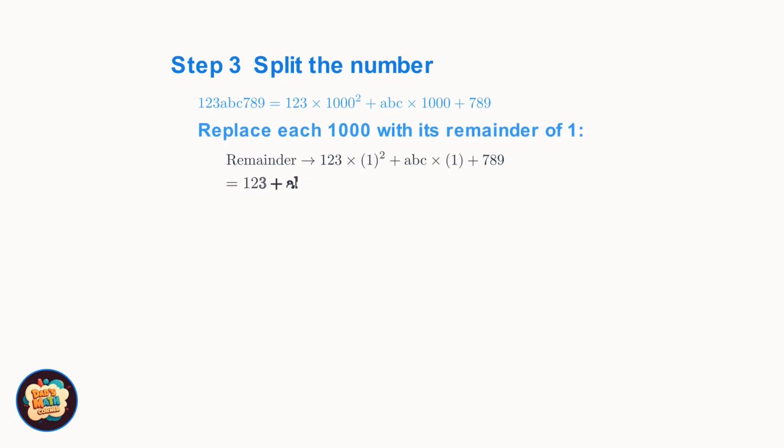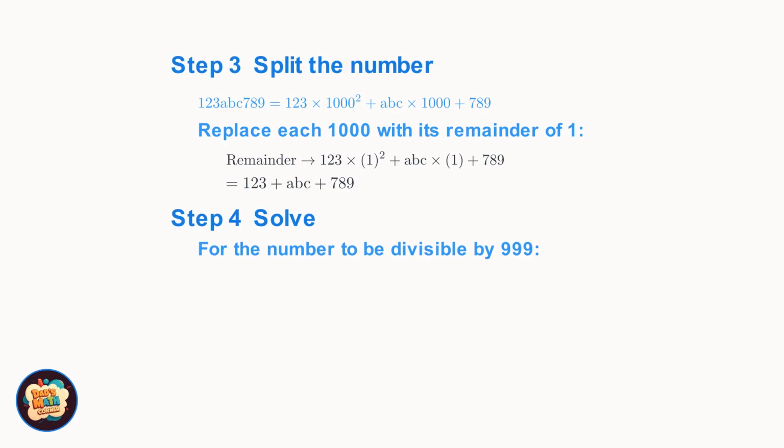Now here's the clever part. When we're checking if something is divisible by 999, we only care about remainders. Since 1000 has a remainder of 1, we can swap every 1000 for just 1. Think of it this way: 1000 and 1 behave exactly the same when you divide by 999. So the remainder simplifies to just 123 plus ABC plus 789.